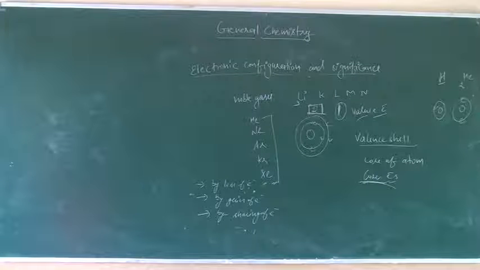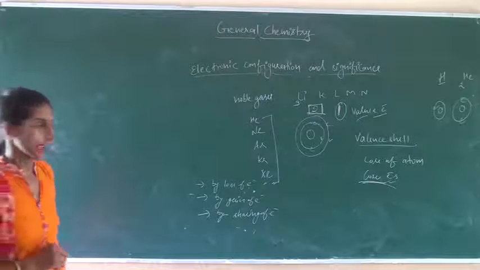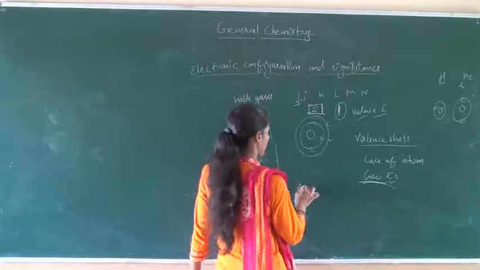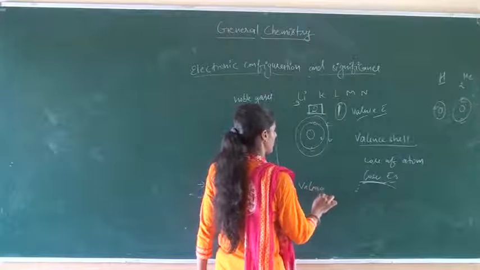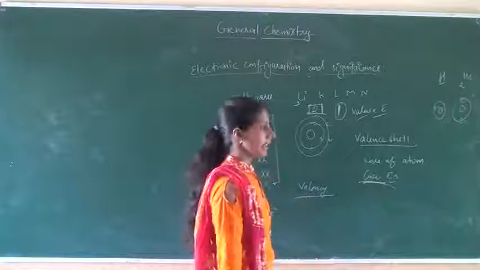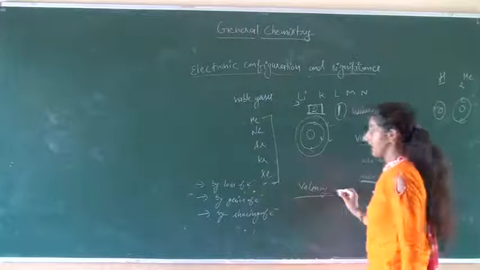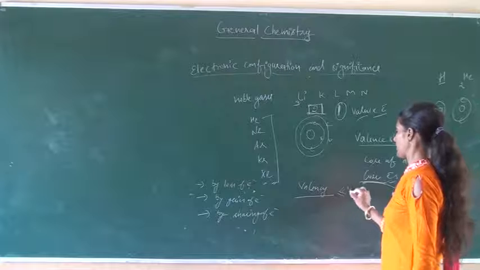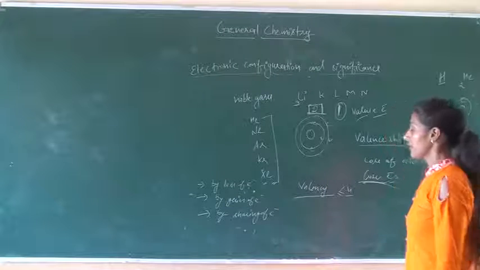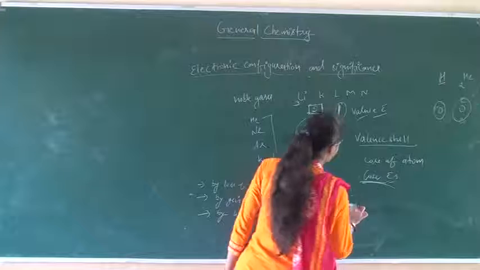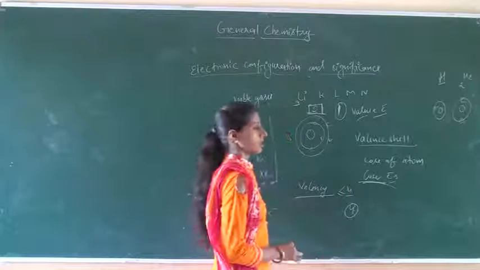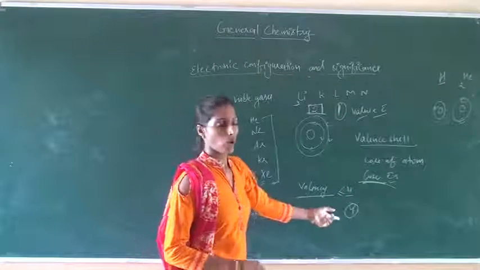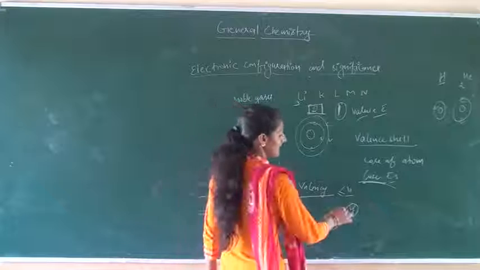Okay students, now how do we calculate the valency of an element? Generally, the valency of an element is less than or equal to 4. If an atom has 4 valence electrons, then its valency is 4, or less than 4.